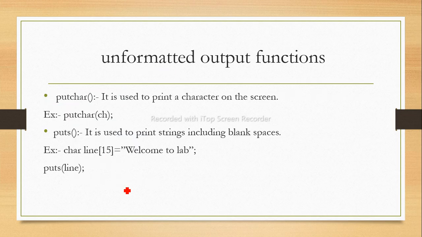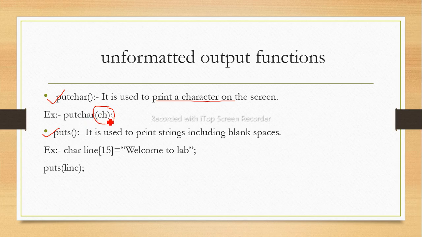Next is the unformatted output function. Just as getchar was to take input, putchar is to display output. Just as gets was, puts is the function to display the output. Now putchar is used to print a character on the screen, and ch is nothing but the variable name in which we have stored the character. By using that variable name we can directly display the character.